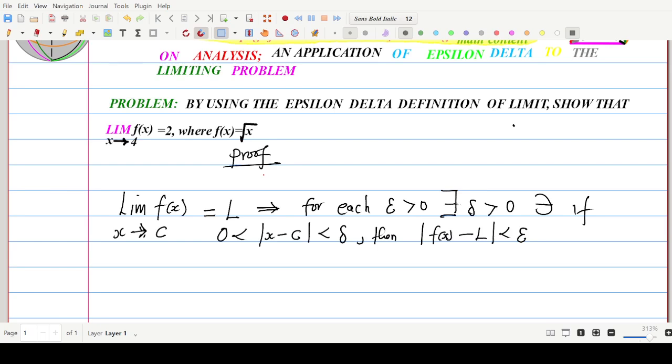If that is the case, then all x satisfying this modulus inequality will imply that the modulus of f of x minus L is less than epsilon for each epsilon that is positive.